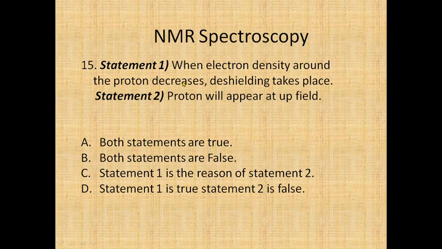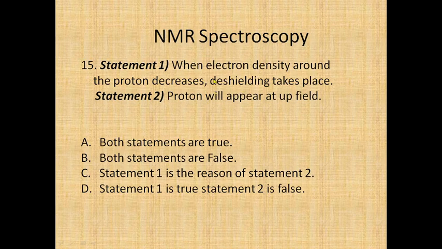So let's find out which will be the correct option. When electron density around any proton decreases, definitely de-shielding will be there, because shielding and de-shielding depend on electron density. So when electron density decreases, de-shielding increases.